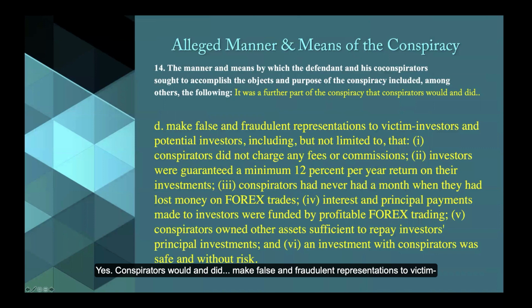Conspirators would and did make false and fraudulent representations to victim investors and potential investors, including but not limited to that: 1, conspirators did not charge any fees or commissions. 2, investors were guaranteed a minimum 12% per year return on their investments. 3, conspirators had never had a month when they had lost money on Forex trades. 4, interest and principal payments made to investors were funded by profitable Forex trading. And 5, conspirators owned other assets sufficient to repay investors' principal investments. And finally, 6, an investment with conspirators was safe and without risk.